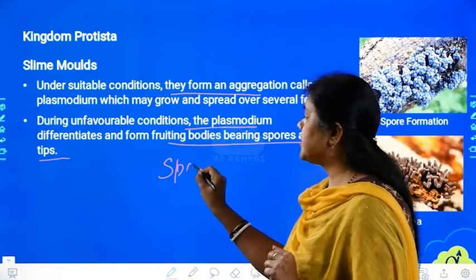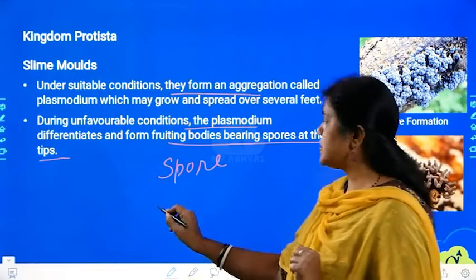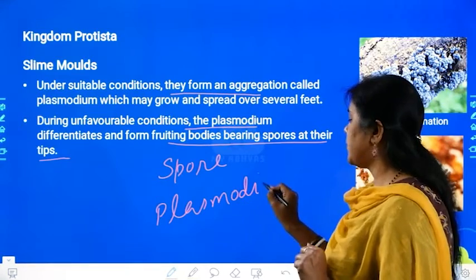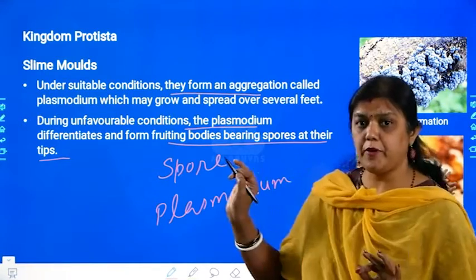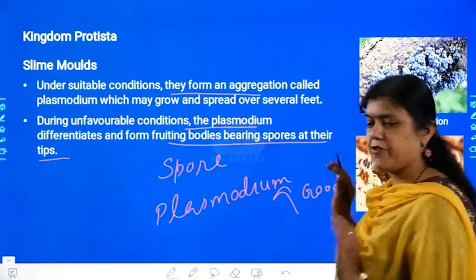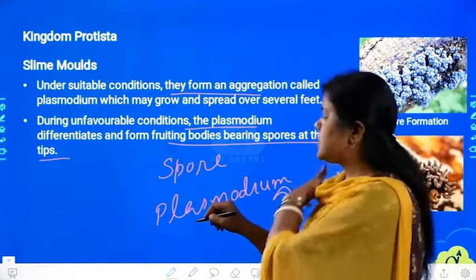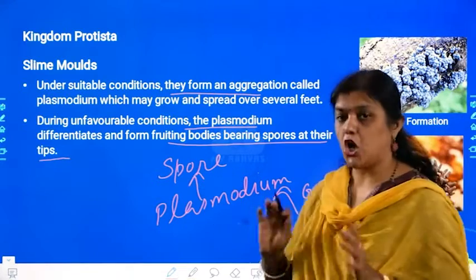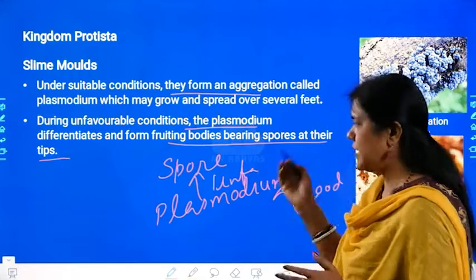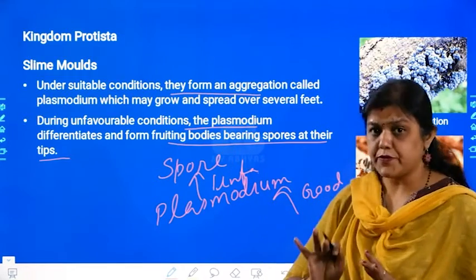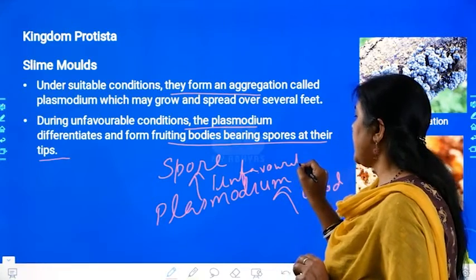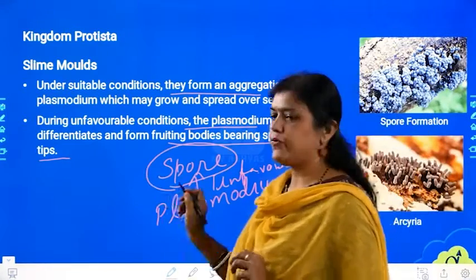So there are two types of things which we can see. There can be plasmodium, or from plasmodium they form the spore. Okay. So during the favorable condition, let us write down, the conditions are good. Good means when the conditions are favorable, the growth forms the plasmodium. If the conditions are not good, if it is unfavorable, I should not say bad, but I should say unfavorable for the growth of slime molds, then what do they do? They form the spores.